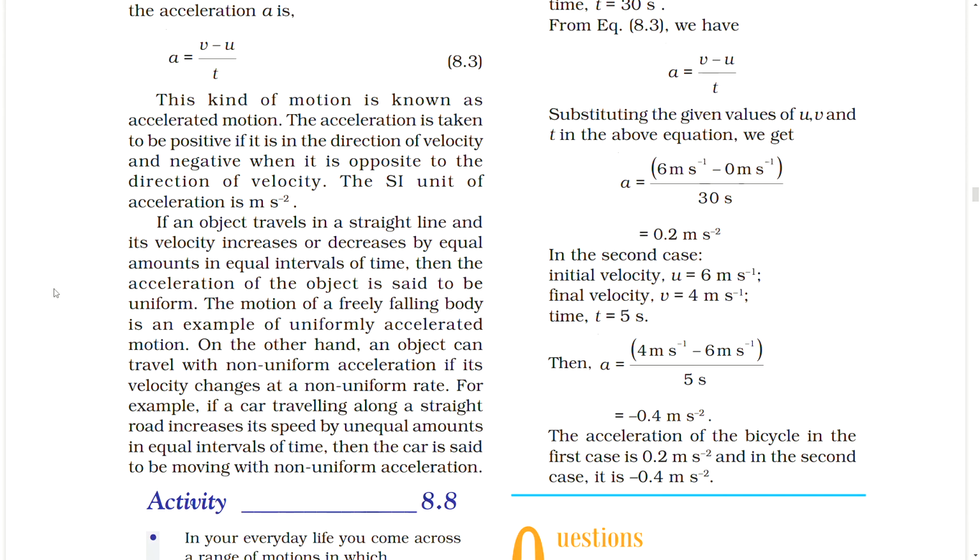In the second case, initial velocity u equal to 6 meters per second, final velocity v equal to 4 meters per second, time t equal to 5 seconds. Then a equal to 4 meters per second minus 6 meters per second by 5 seconds, equal to minus 0.4 meters per second square. The acceleration of the bicycle in the first case is 0.2 meters per second square, and in the second case it is minus 0.4 meters per second square.